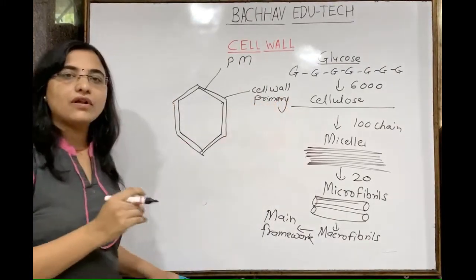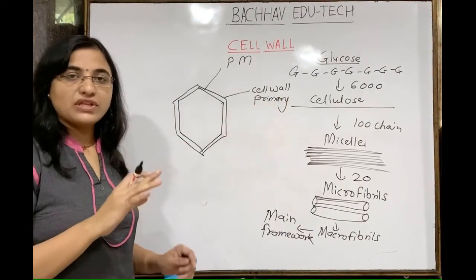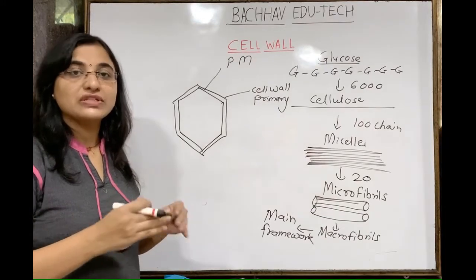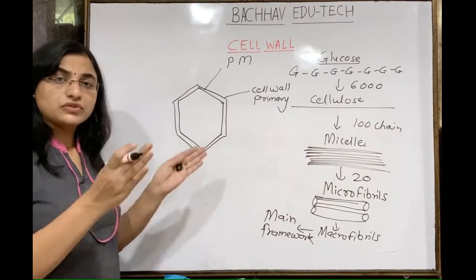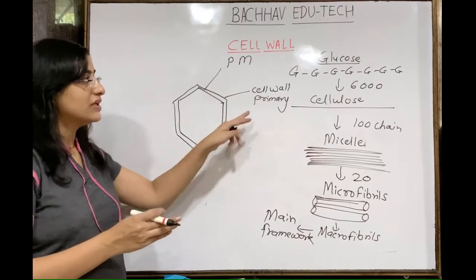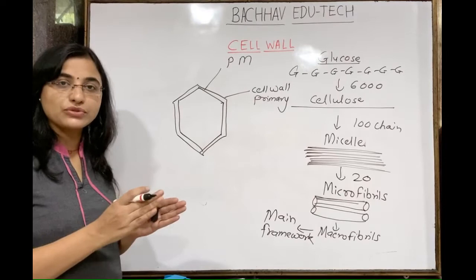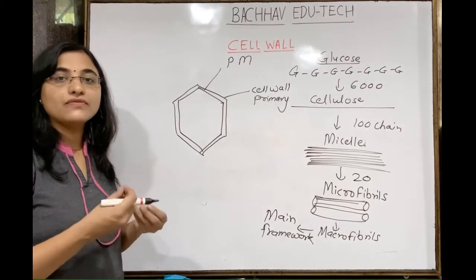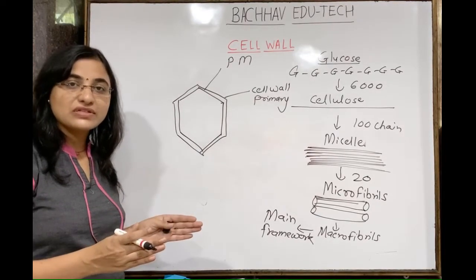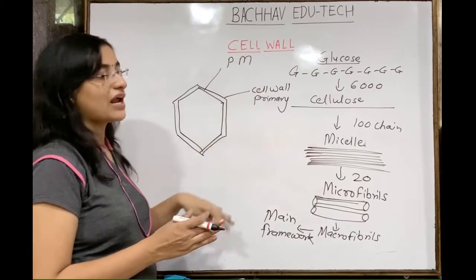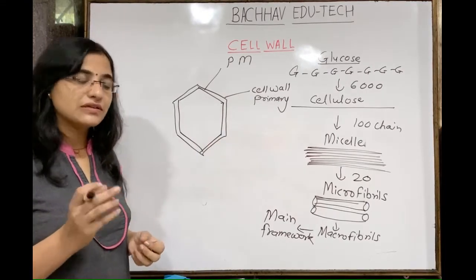Generally primary cell walls are immature ones, so since immature, expansion can happen. Still growth is going on. So this primary cell wall is able to expand as it is immature. Still there is growth of the cell going on. So cell expansion is possible when there is the primary cell wall. It is a kind of thinner structure.